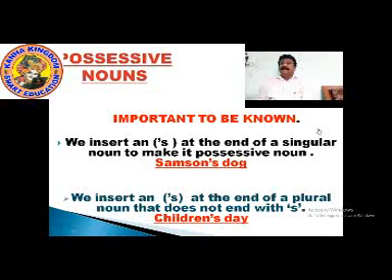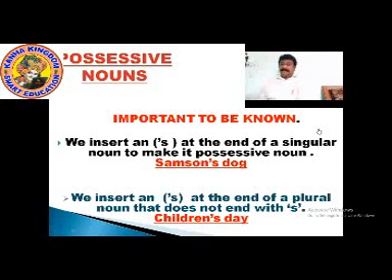As we have seen, we insert an apostrophe and an s. The apostrophe sign is just like a comma, but it is put at the top, on the end of the last letter, and we add an s. The sign like a comma is called an apostrophe, which is placed at the end of the last alphabet of a word. On the right corner, we make an apostrophe sign and add an S to show possession.